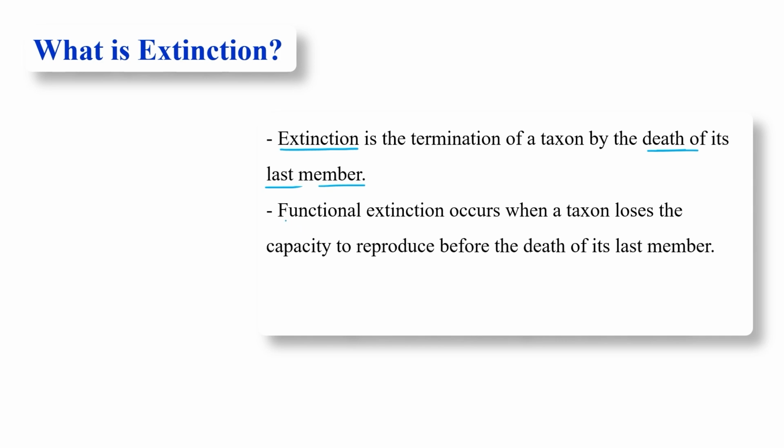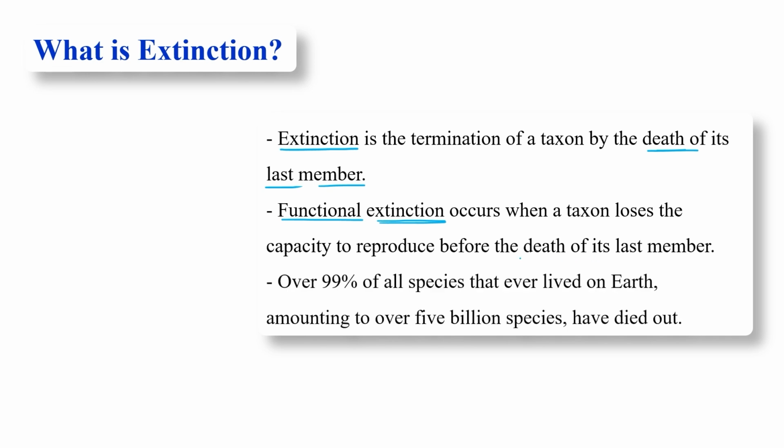This is known as functional extinction. And it's very surprising data that over 99% of all species that ever lived on Earth, amounting to over 5 billion species, have died out.